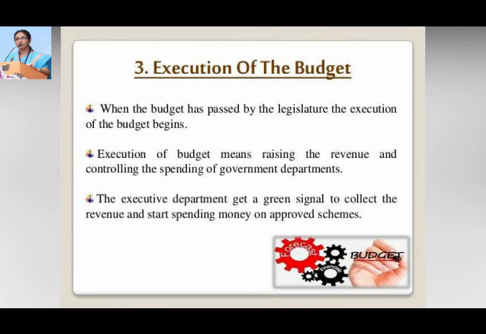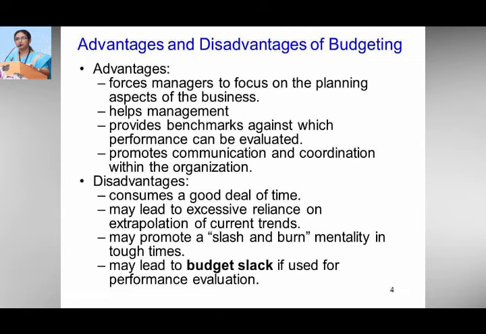So finally, how the budget is being executed: when the budget has been passed by the legislature, the execution of the budget begins, which means raising the revenue and controlling the spending of the government departments. The executive department gets a green signal to collect the revenue and start spending money on approved schemes. Advantages and disadvantages of budgeting.